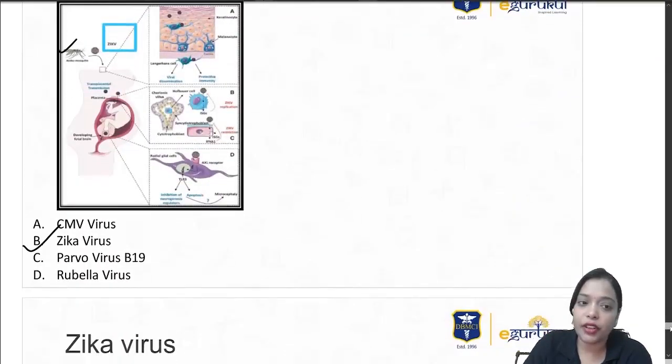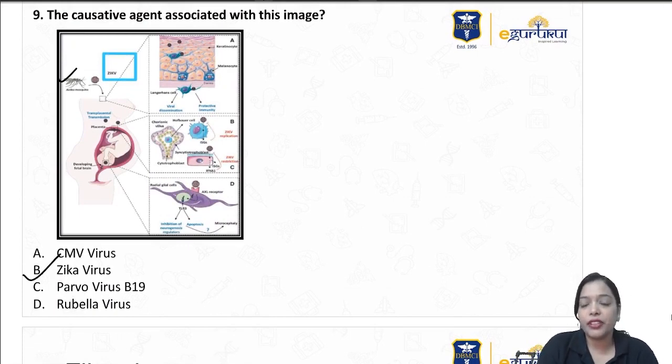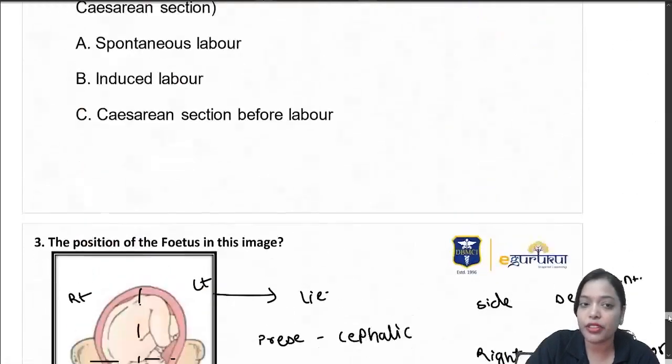So the picture which they gave was of the Zika virus, right? That was the discussion we had for the INI CET question paper, and any doubts pertaining to it you can always ask me. I am Dr. Ramyasri. I hope you enjoyed the session and got so many new points, like I discussed in detail about this